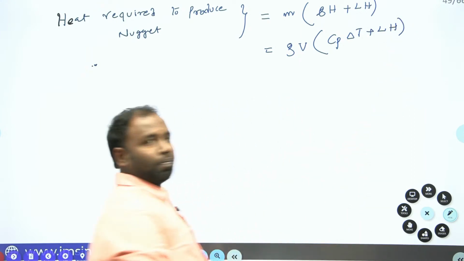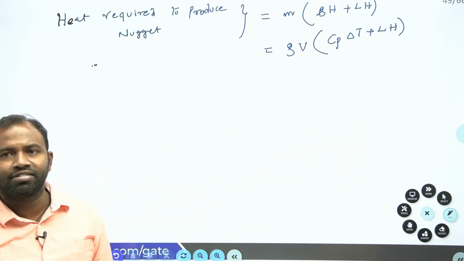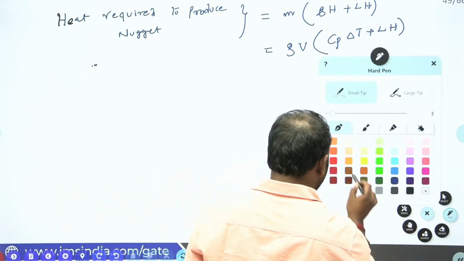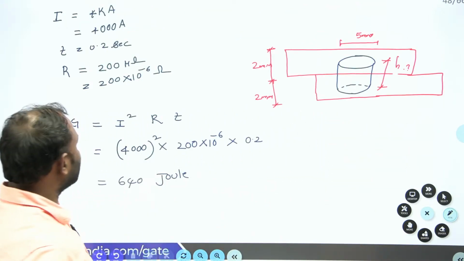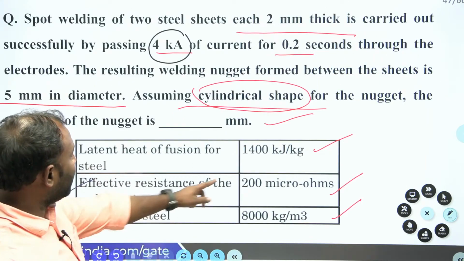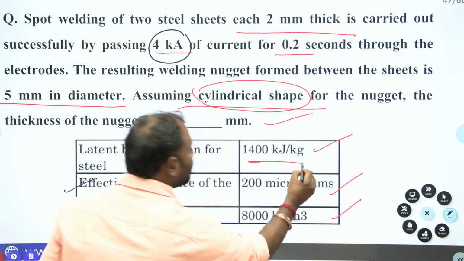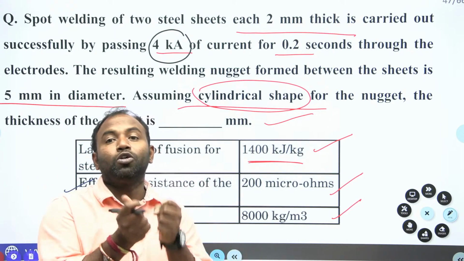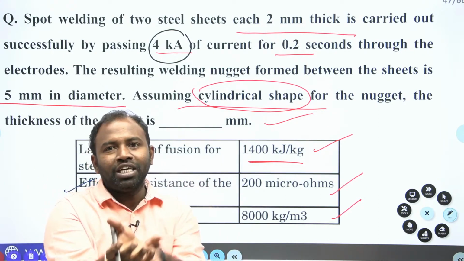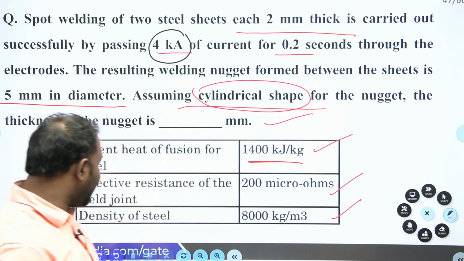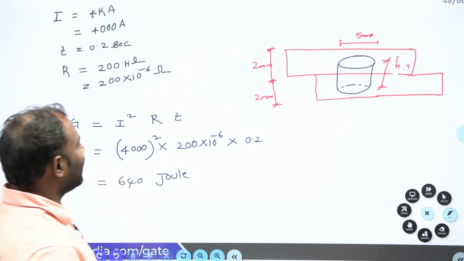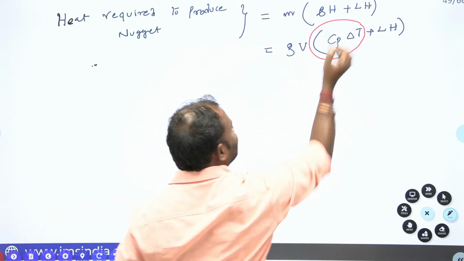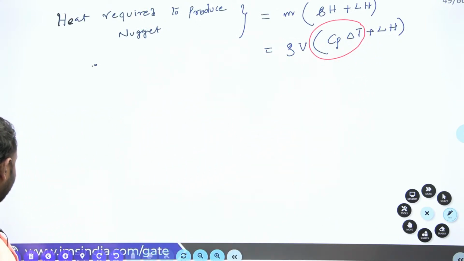But in the problem no specific heat is mentioned. Have a look at the problem, guys. Only latent heat is given. That means for forming this particular spot weld, only latent heat is used. They are not using specific heat, that is why we can neglect this term.